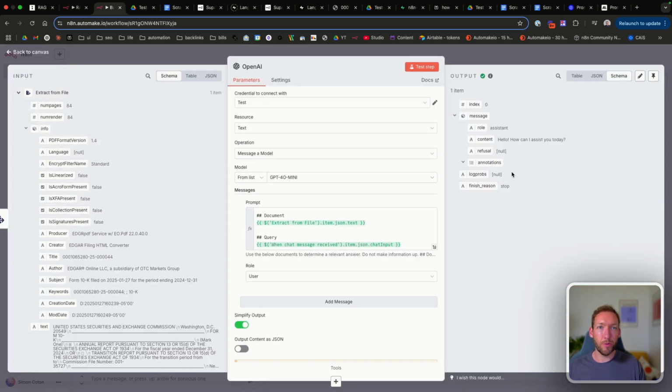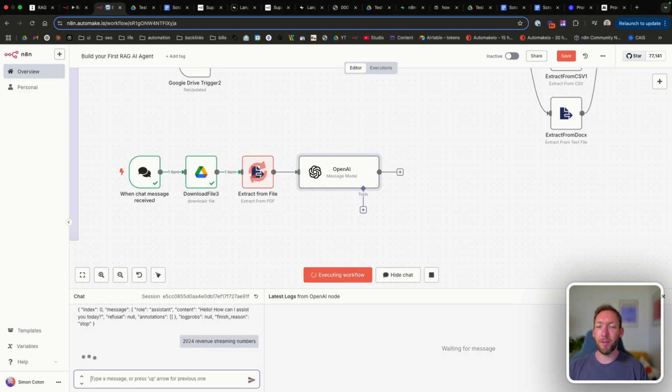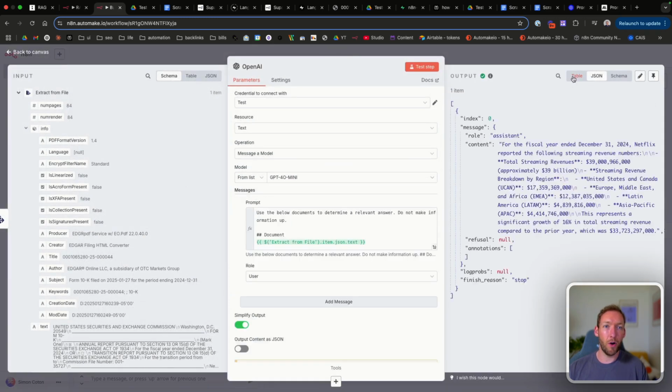So actually we can look, and now let's try and ask it a question. So before we were asking about the 2024 revenue streaming numbers. And we'll see the file will be downloaded, it will be extracted, it will be fed into OpenAI, and we'll be able to see in the response, one, if it comes back correctly. So you can see that's the exact same number we had earlier. It's added the 000 again by mistake. It must be something in the document that's causing that, but it's actually pulled all of the relevant information and it looks pretty accurate.